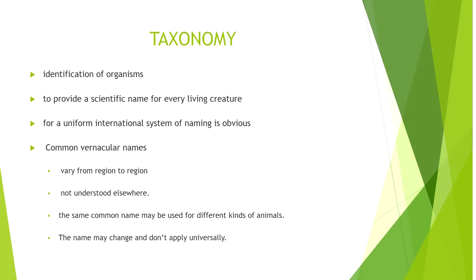The same common name can be used for different kinds of animals or plants, or the same vernacular name may belong to different plants or animals in different regions. This name may change and cannot apply universally. So we need a common system of naming in order for everyone to understand.